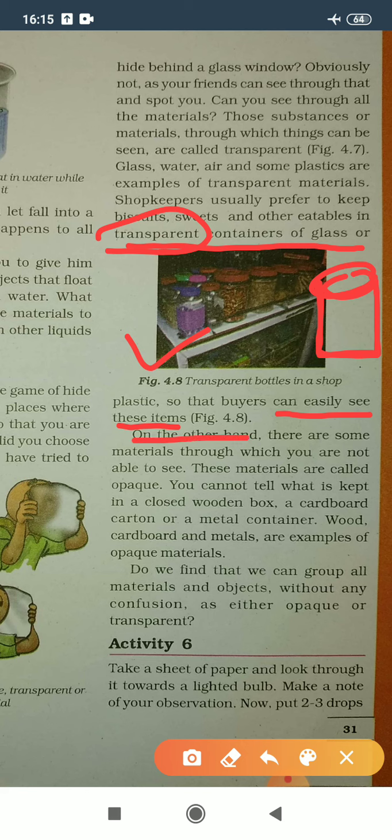On the other hand, there are some materials through which we are not able to see. These materials are called opaque materials. Examples of opaque materials: tree, stones, books, buildings. So all these are opaque materials. You cannot tell what is kept in a closed wooden box.